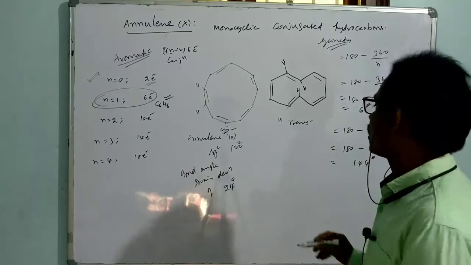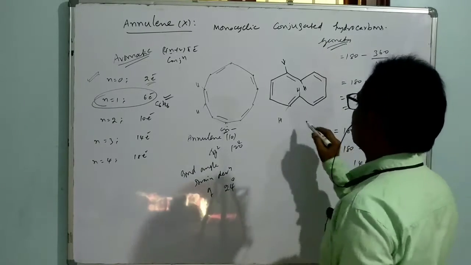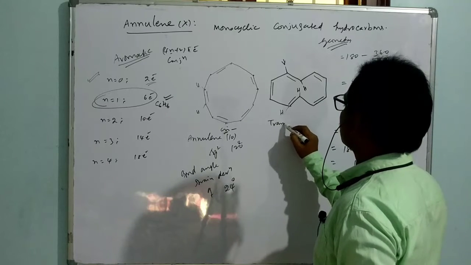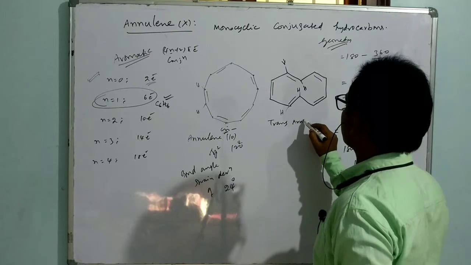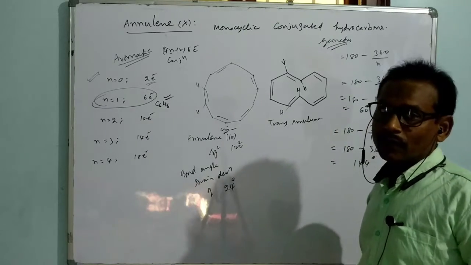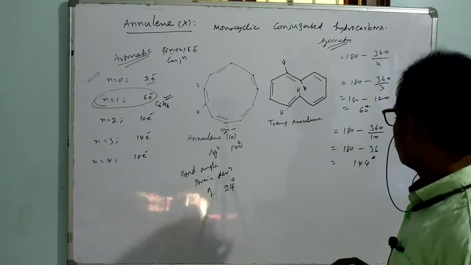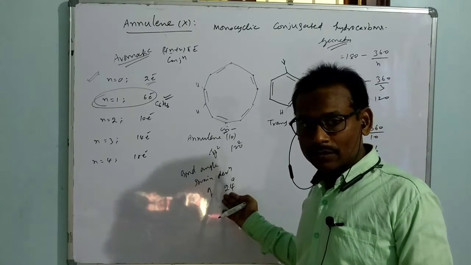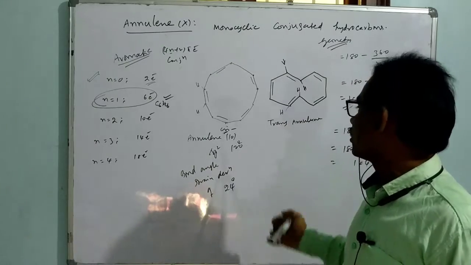It is called trans-annulene. What is the name of this? Trans-annulene, where in order to escape from the bond angle strain, it just takes the trans-annular form.